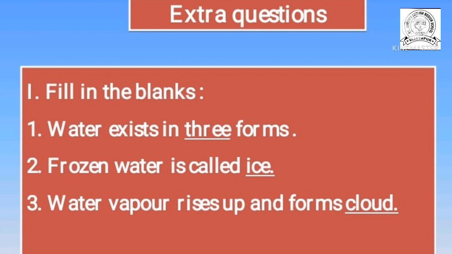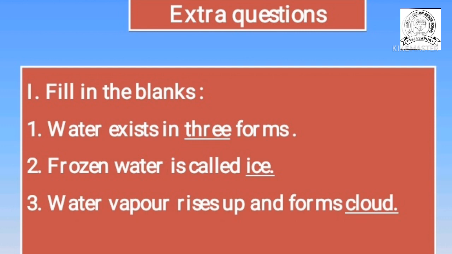Now I give some extra questions. First question, fill in the blanks. First one: water exists in a dash forms. How many forms? Three forms. Water exists in three forms. Which are these three forms, children? Solid, liquid and gas. These are the three states of water.